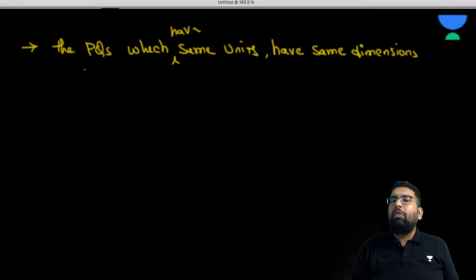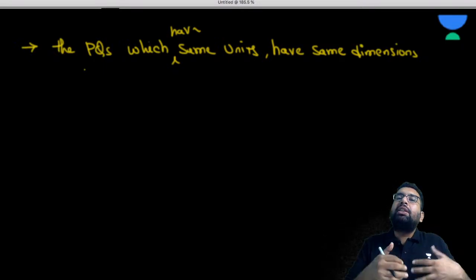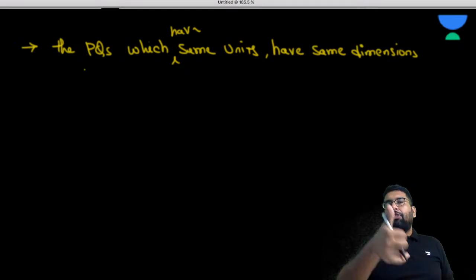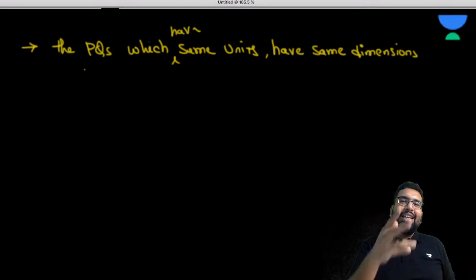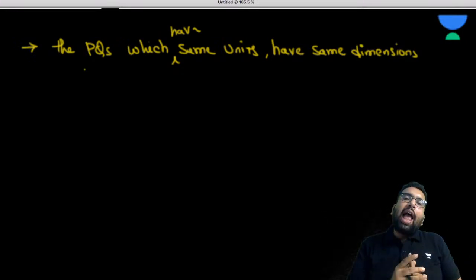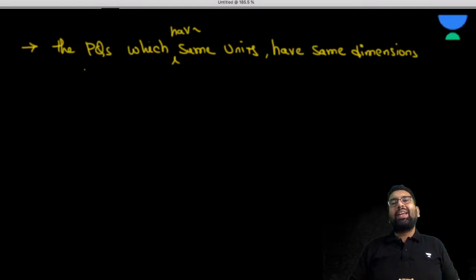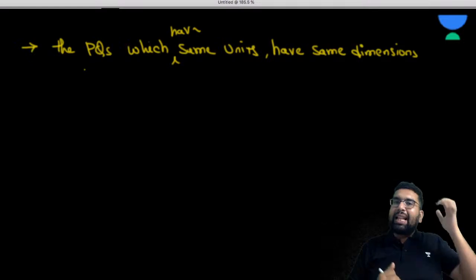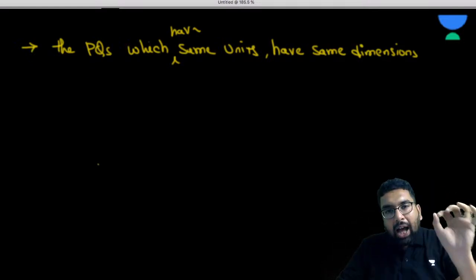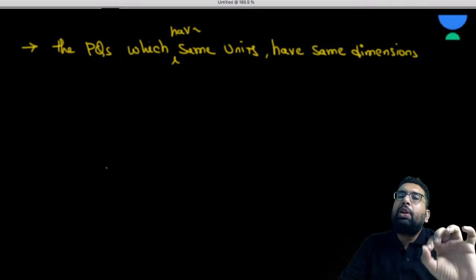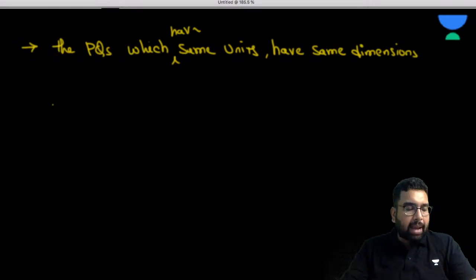So you can think that the quantities which have the same unit have the same dimension. Like work, energy, torque: if you see their units, all have the same unit, Newton meter. So they have the same dimension.